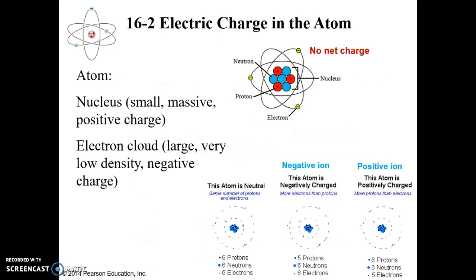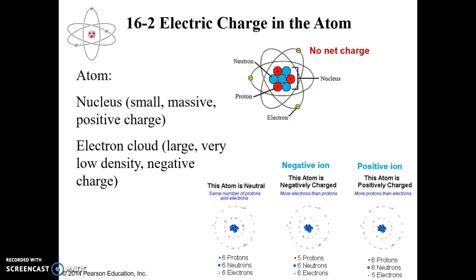Only within the past century has it become clear that an understanding of electricity originates from the atom itself. A simplified model of an atom is shown, having a tiny but massive positively charged nucleus surrounded by one or more negatively charged electrons. The nucleus contains protons, which are positively charged, and neutrons, which have no net electric charge. All protons and all electrons have exactly the same magnitude of electric charge, but their signs are opposite. Hence, neutral atoms have no net charge, containing an equal number of protons and electrons.